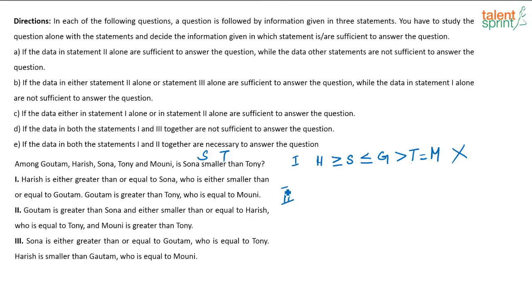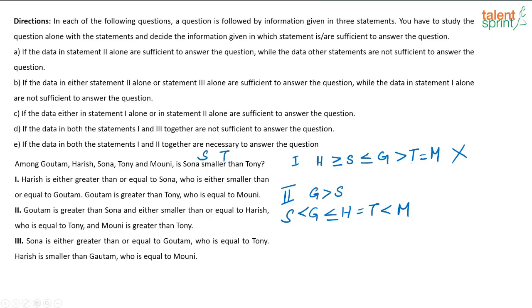Now let us look at the second statement. What is given? Gautam is greater than Sona and either smaller than or equal to Harish. So Gautam is either smaller than or equal to Harish, who is equal to Tony, and Moni is greater than Tony, or Tony is lesser than Moni, right? This is what is given. Basically, I know G is greater than S. So I am combining whatever was given and writing it together. So this is what I have.